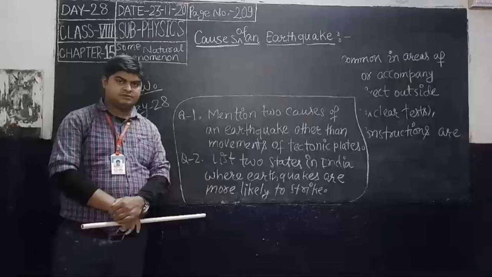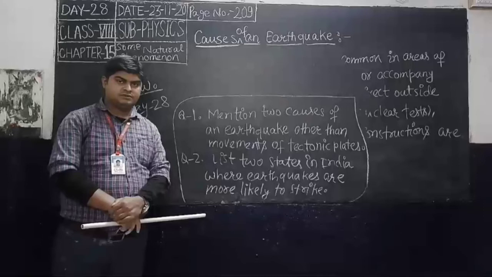Some parts of the Deccan Plateau are also under the seismic zone. That means a few parts of the Deccan Plateau are also in danger of earthquakes. So we can say that some parts of the Deccan Plateau are also a seismic zone.